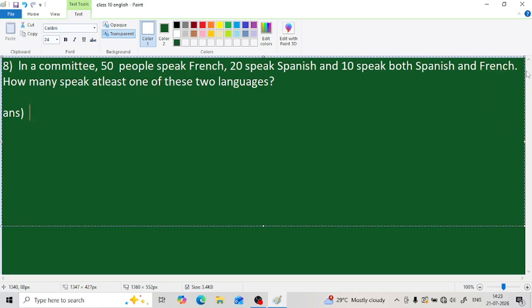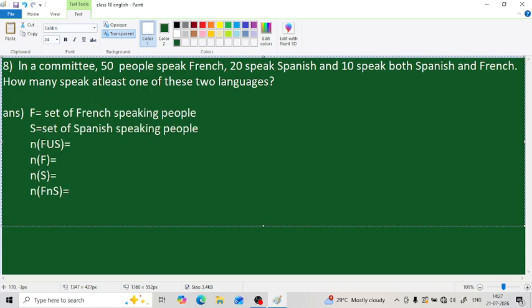In a committee, 50 people speak French and 20 people speak Spanish. So what are our sets? French speaking people, F, and Spanish speaking people, S. Let us define them both. F denotes the set of French speaking people and S denotes the set of Spanish speaking people. So the number of French speaking people is 50, here n of F equals 50.